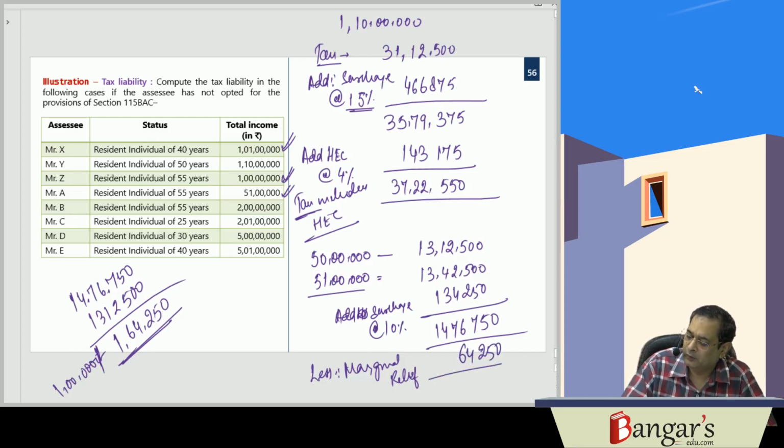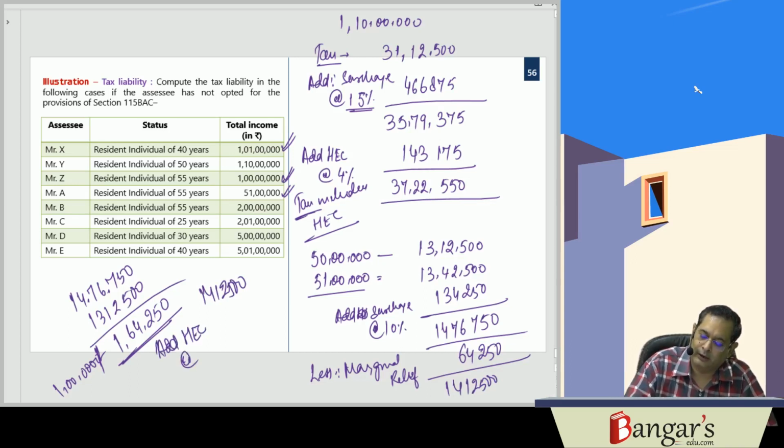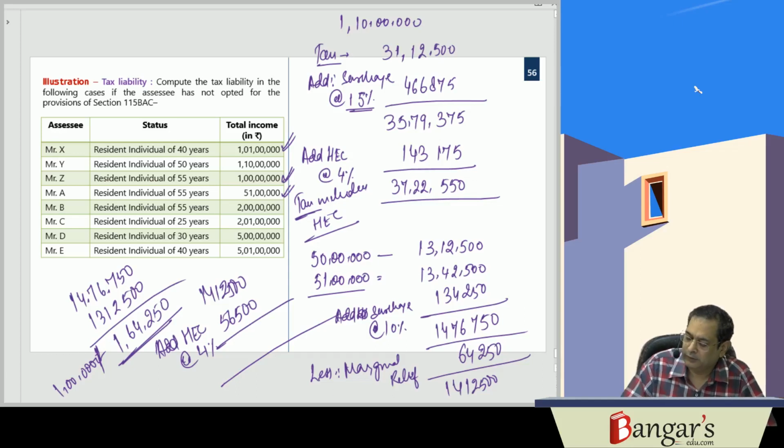So your liability will be 14,12,500. Add HEC at the rate of 4%. It is 14,12,500 into 4%, 56,500. It is 14 lakh 69,000.